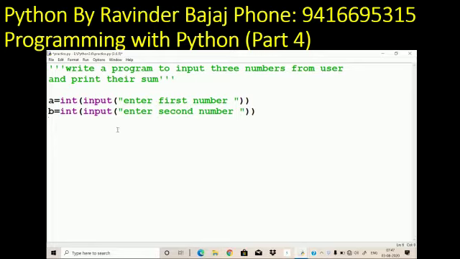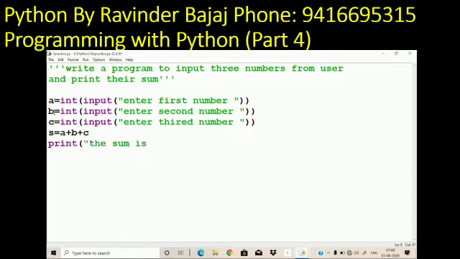Now in these two lines, this int is converting the input taken by the user into integers. Whatever input is given by the user will come in string form and it will be converted into integer, and I will assign it in B. Then the third integer. So three numbers are taken from the user and we will calculate the sum of the three numbers. Then we will print the answer. The sum which is calculated, a plus b plus c, in S, I'm printing that number.